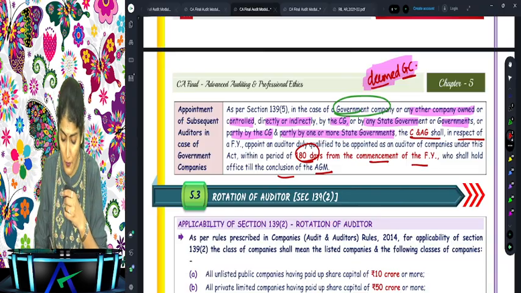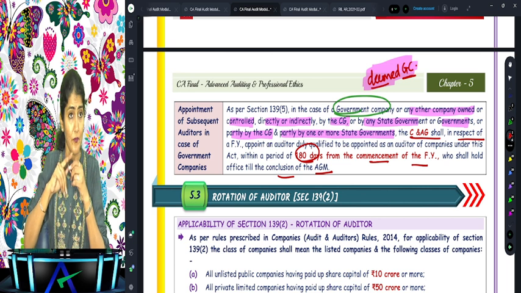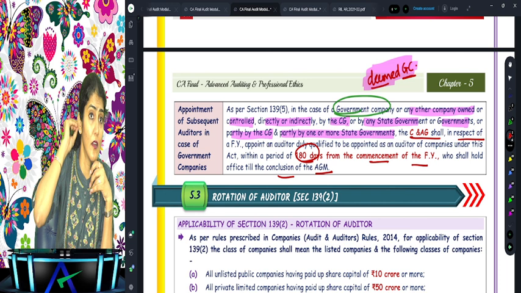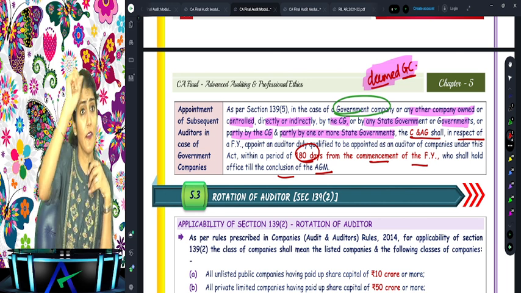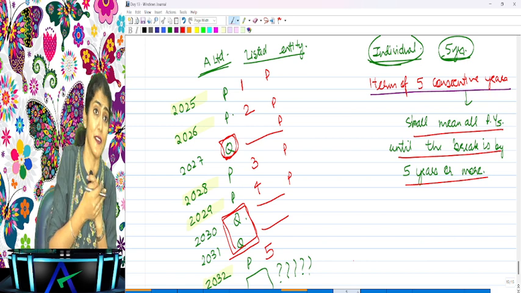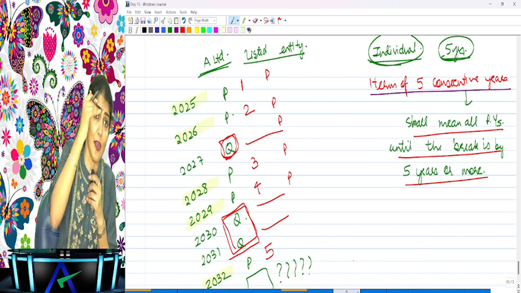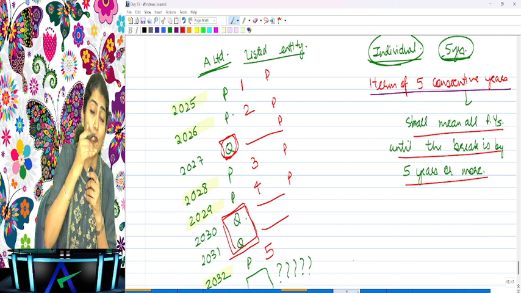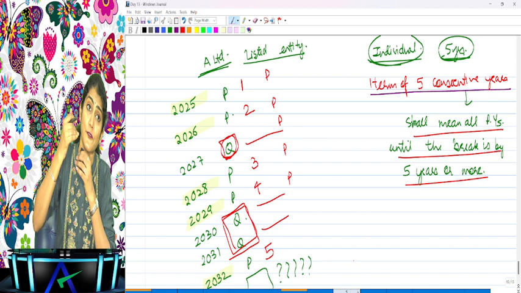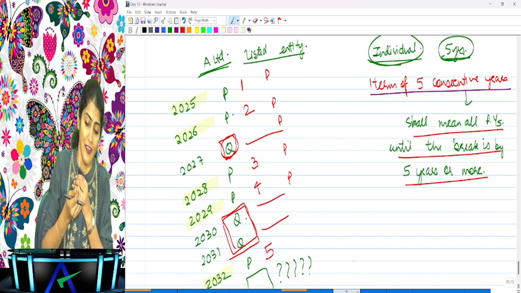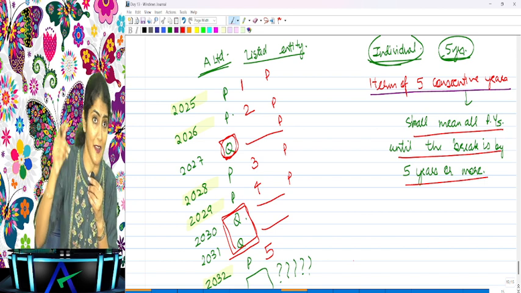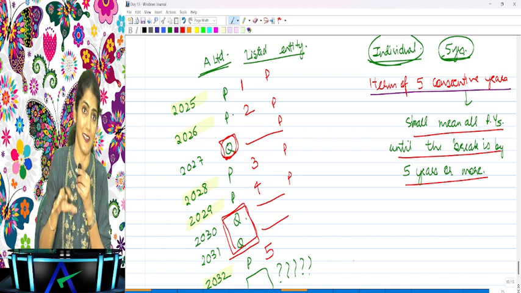Okay, right. So over here we are talking about, yes, we cannot do the audit for 5 years. No, that break is not to be counted. Your consecutive year counting will only get over after you have completed the 5 years. And after 5 years, you now cannot do the audit for the next 5 years. You understand? You cannot say that if they have already taken a break of 3 years, so only 2 more years of break is required. No, a 5-year break is to be taken.